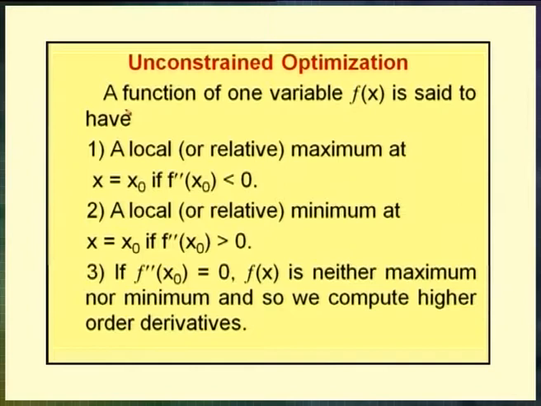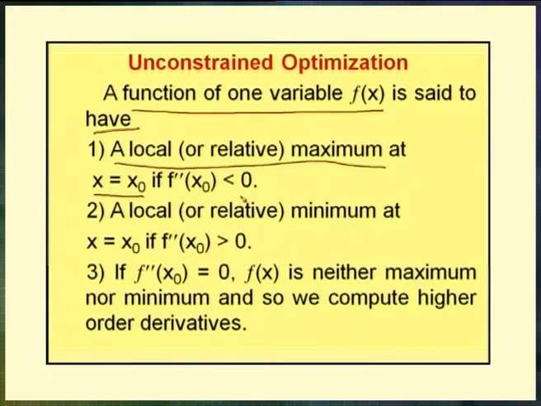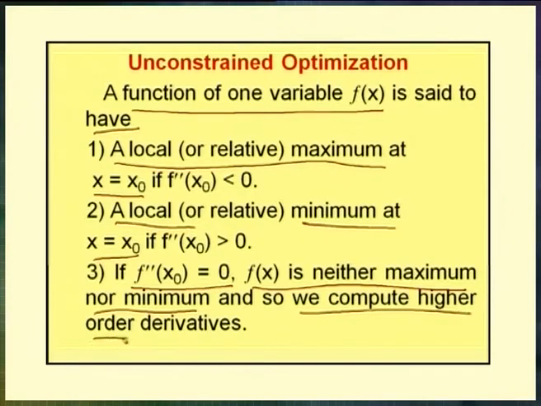The first one is a function of one variable. f of x is said to have a local or relative maximum at x equal to x naught if f double prime of x naught is less than 0. So, if f double prime of x naught is less than 0, then the function has a maximum at the point x equal to x naught. A local minimum at x equal to x naught if f double prime of x naught is strictly greater than 0. Suppose f double prime of x naught equals 0, then f of x is neither maximum nor minimum. In such a case, we have to compute the higher order derivative for further investigation.